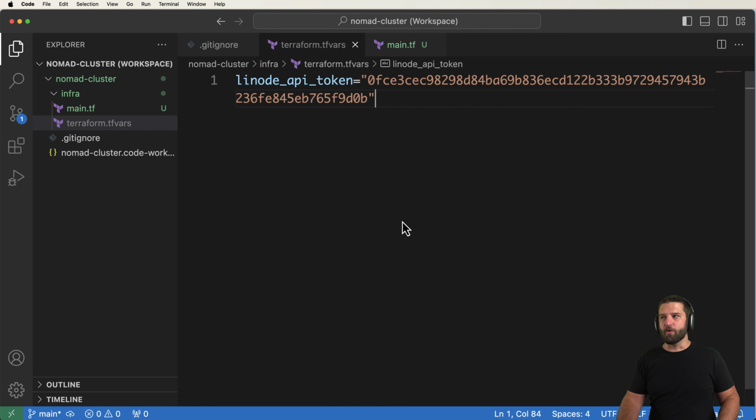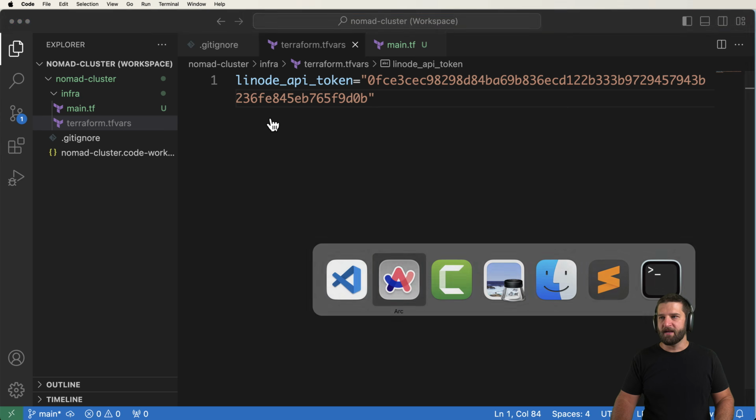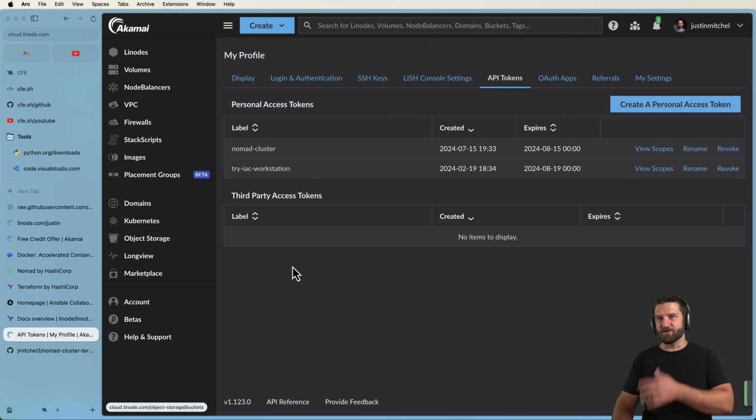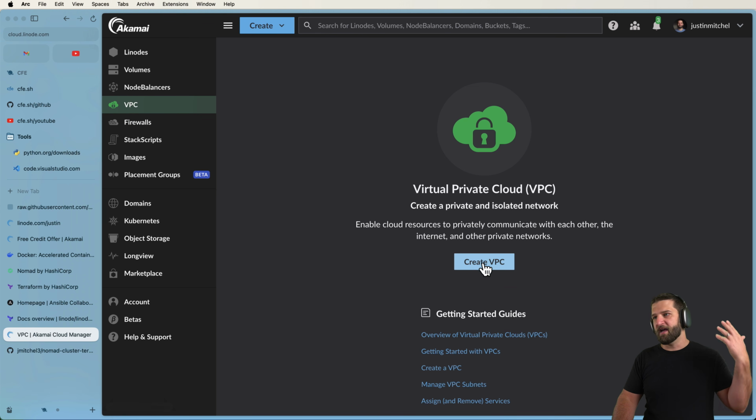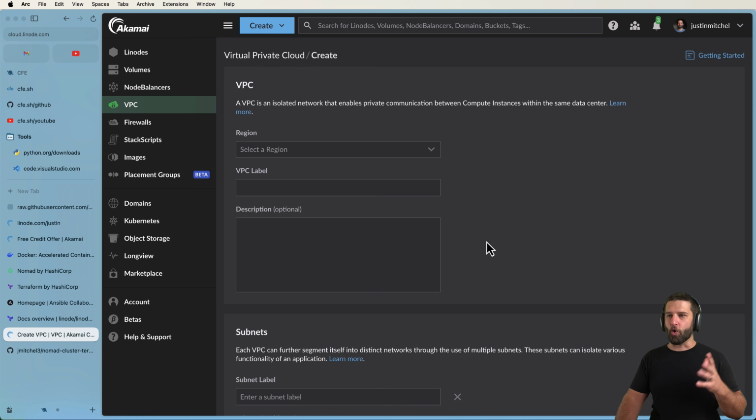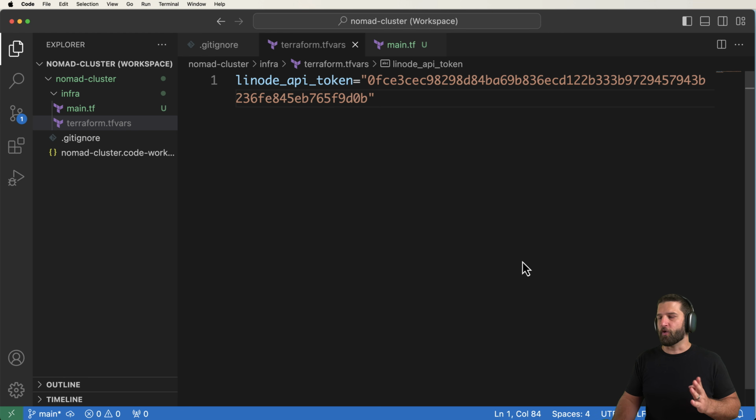So what we need to do, of course, is create our virtual private cloud, our VPC. Now, yes, we of course have the option to go into the console, click on VPC, and just create one. That is totally fine if you want to go this route. But the thing is, bringing things down and tracking our changes is exactly why we want Terraform there. Bring them down, bring them up, do all the testing we want. Terraform is going to be how we do that.